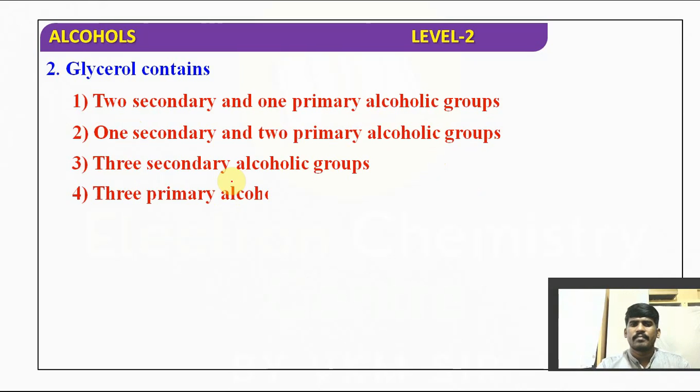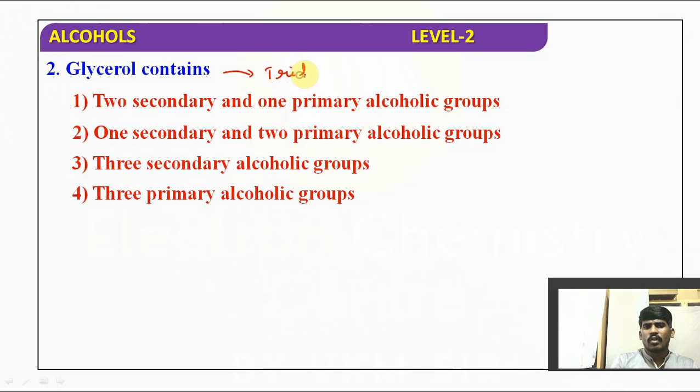Glycerol is an example of a trihydric alcohol, consisting of how many OH groups? 3 OH groups.